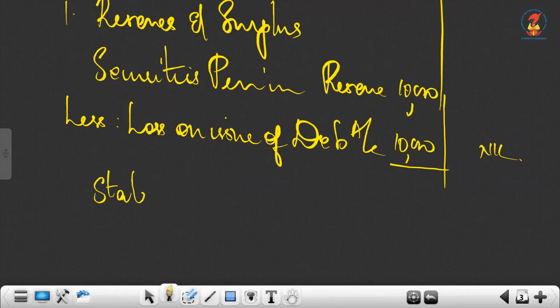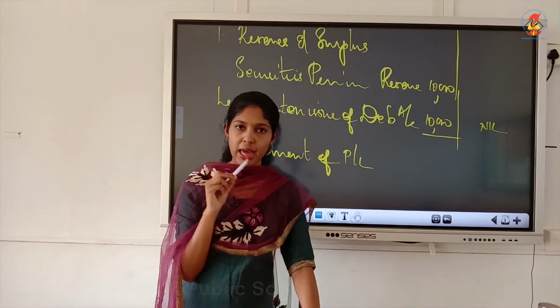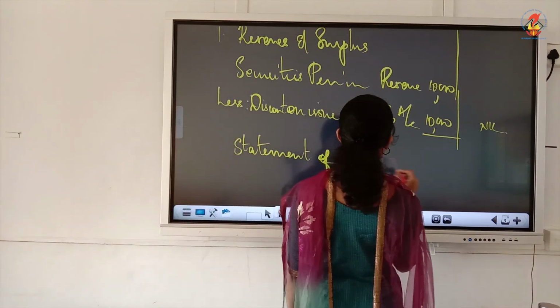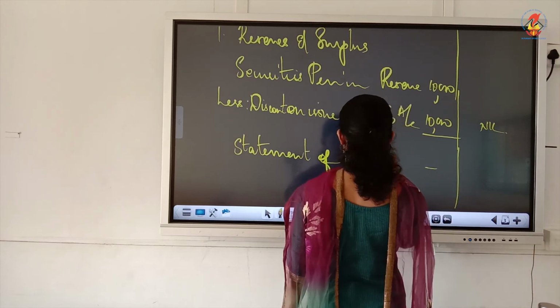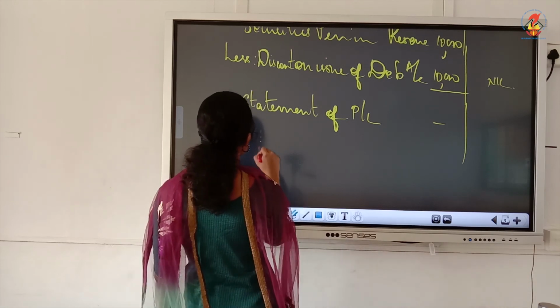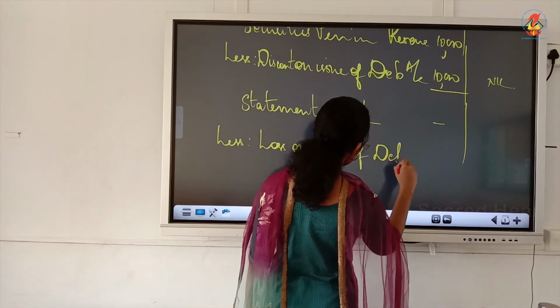Then after SPR what you can write is statement of P&L. Okay, you write discount itself, don't get confused. Discount on issue, that term itself you use. Statement of P&L we have, okay, statement of P&L, do we have a balance? They haven't mentioned in the question. They have said like balance in SPR is 10,000, about P&L nothing is mentioned in the question. So what you can do is, there is no balance in P&L statement. From this we will less the loss is there, now loss of 20,000, that we are taking from P&L.